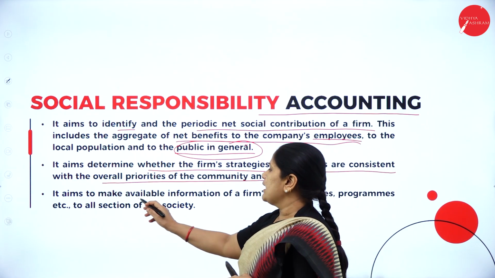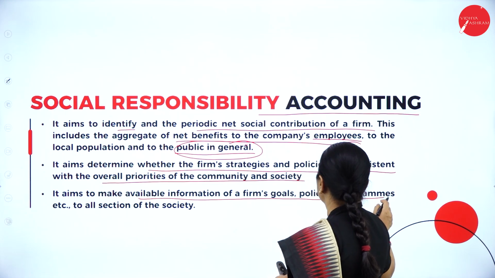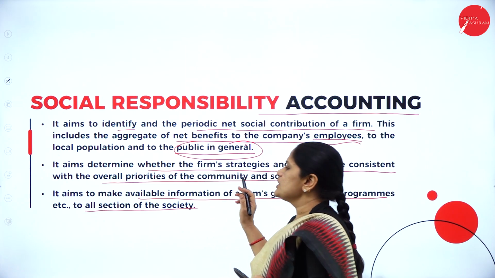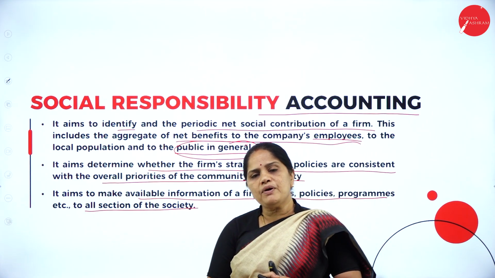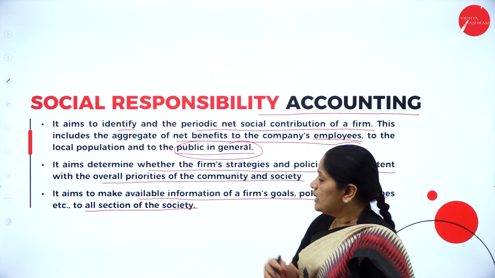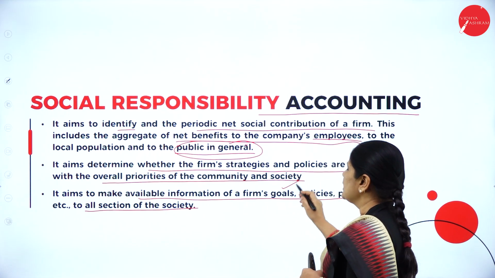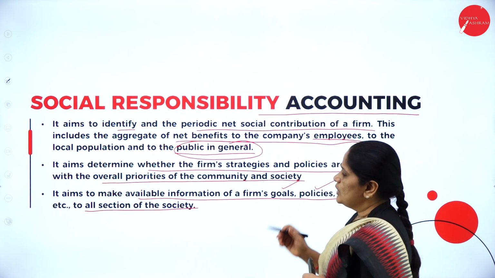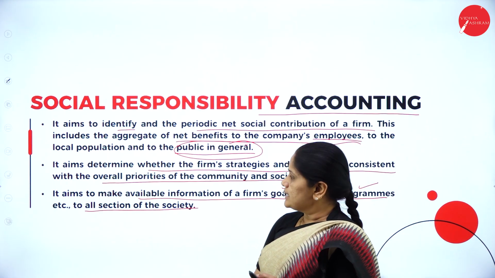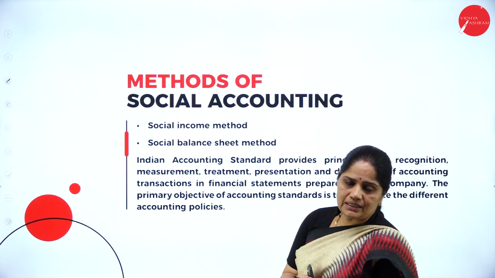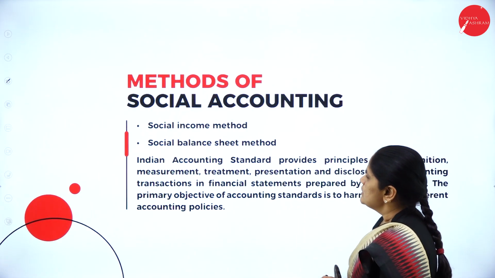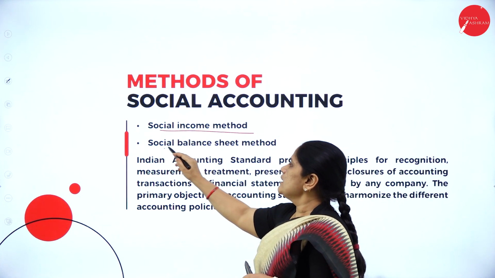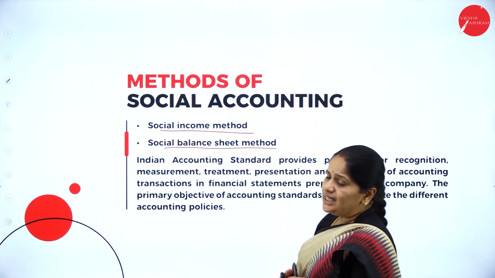It aims to make available information on a firm's goals, policies, programs, etc. to all sections of the society. So, with the help of social responsibility accounting, we will be able to know what the goals of the firm are, what the policies are, and what the programs are for all sections of the society. Next, what are the methods of social accounting? The first one is the social income method, and the second one is the social balance sheet method.